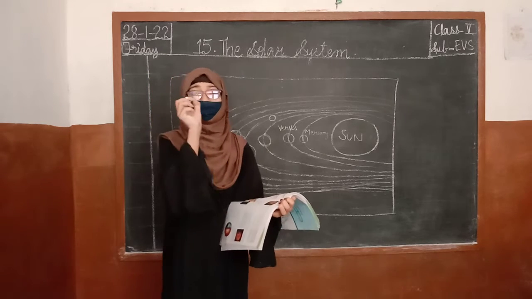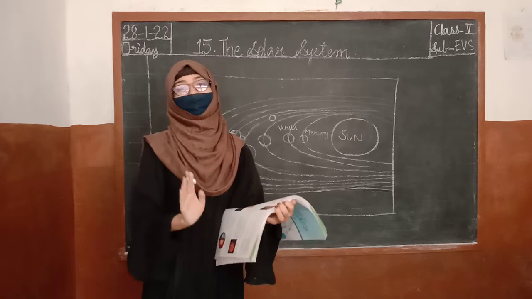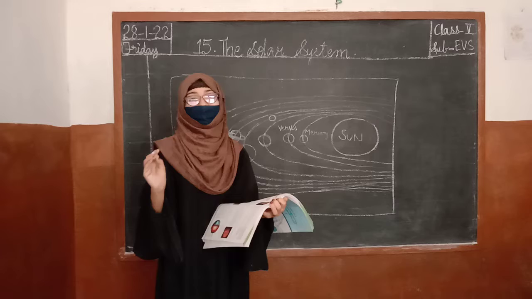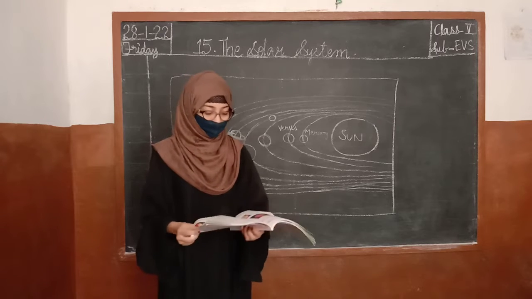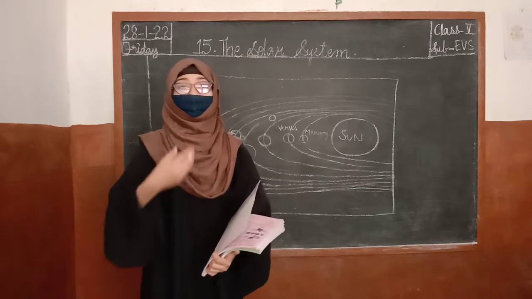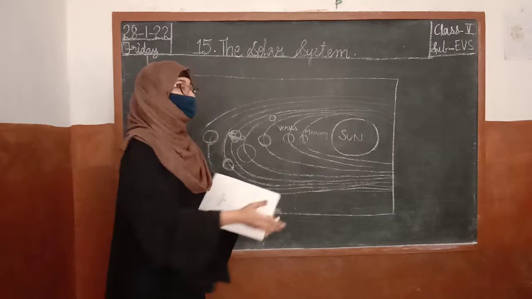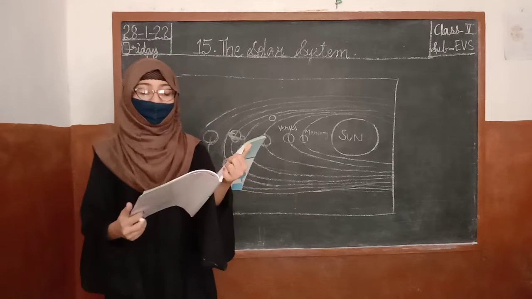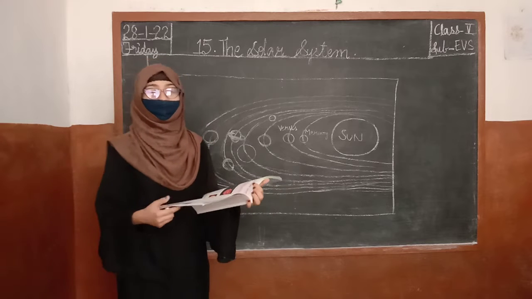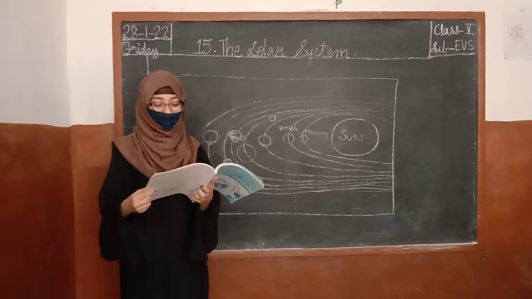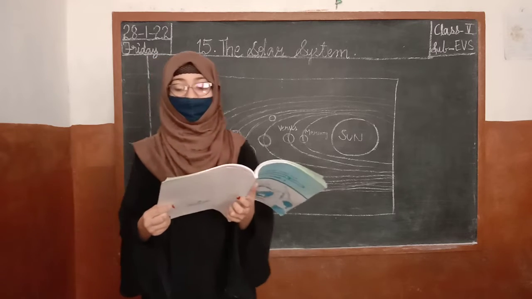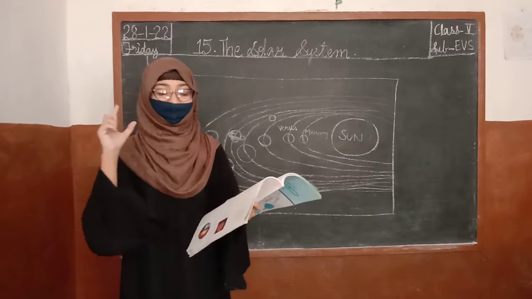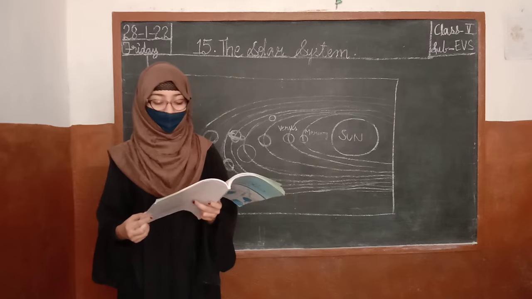There is not even 0.00001% oxygen present. There is no oxygen, only carbon dioxide. The air that we exhale, only that air is present in the planet Venus. Now, the temperature is how many degrees? It is 400 degrees Celsius. Venus is also covered by clouds with sulfuric acid mixed in it.